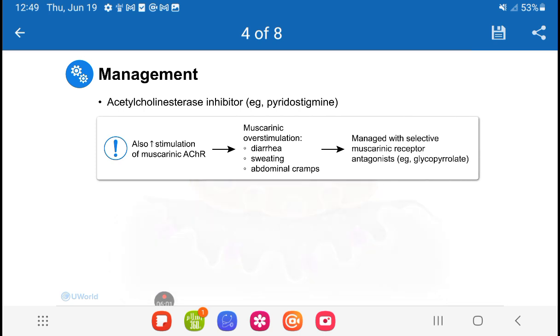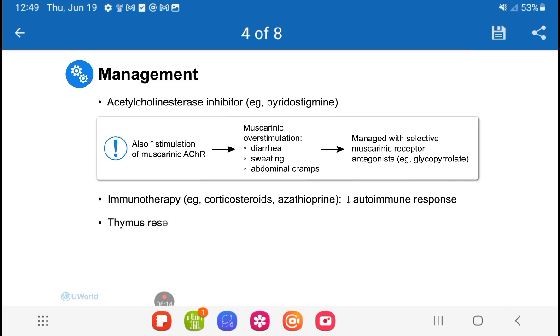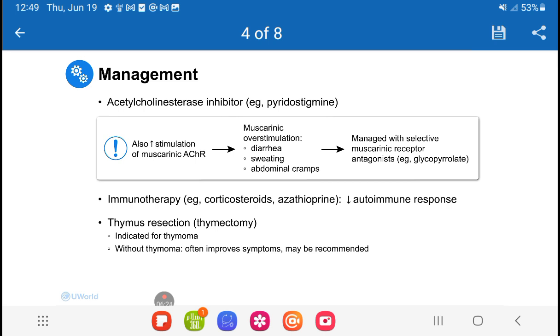Although some patients have well-controlled symptoms with pyridostigmine, many ultimately need additional immunotherapy to suppress the autoimmune response. Finally, management may also include thymus resection. Thymectomy is indicated for patients with a thymoma. However, even in patients without thymic abnormalities, it often leads to symptom improvement and may be recommended.